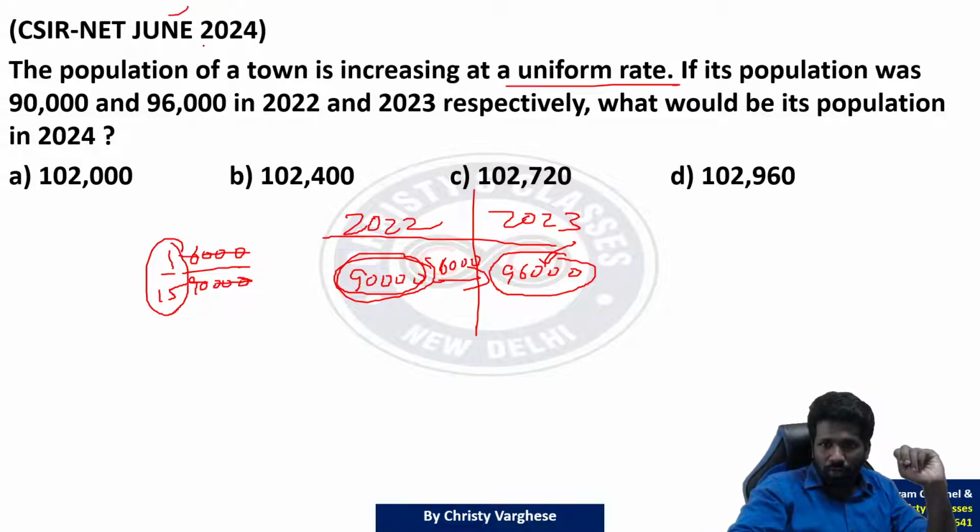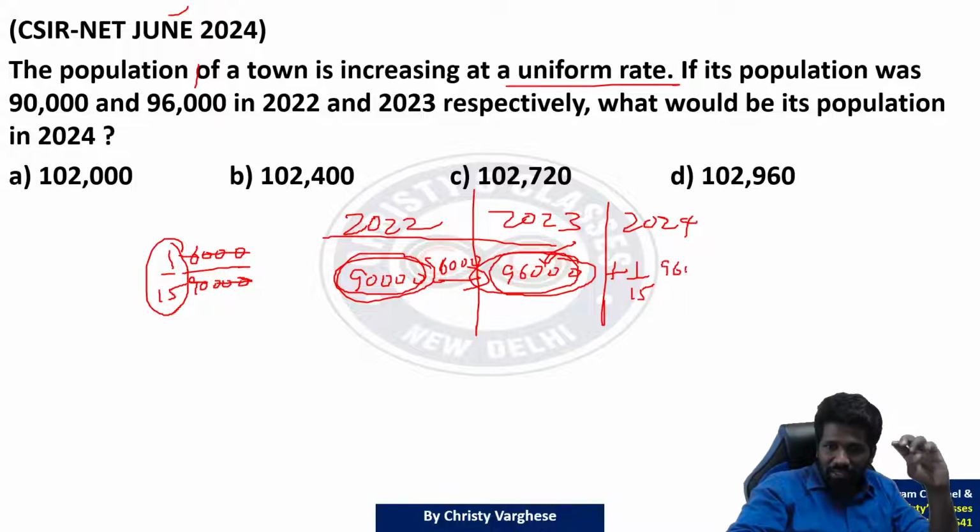As it is a uniform rate, what will happen in 2024? This 1/15 of 96,000 has to be added to 96,000. That will be the answer. So what is 1/15 of 96,000? Paper math or normal math or virtual calculator, you divide it and find it. 90 is 6 times, so 60 is 4 times, 6,400.